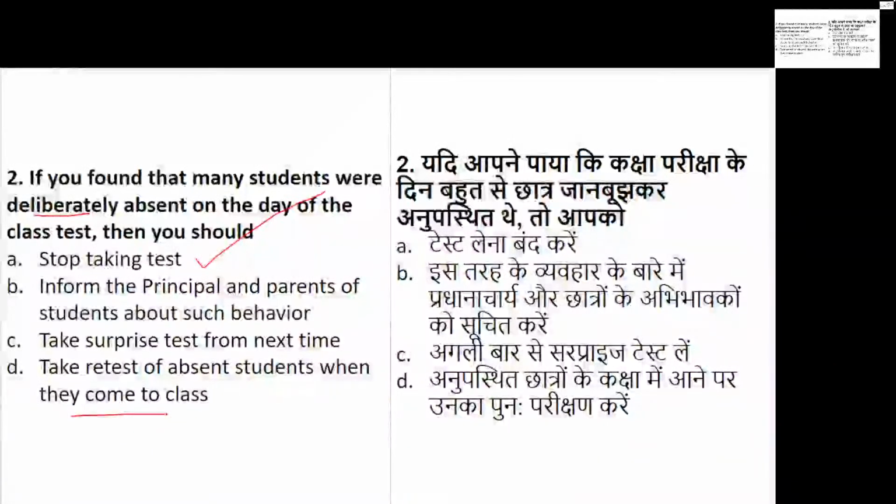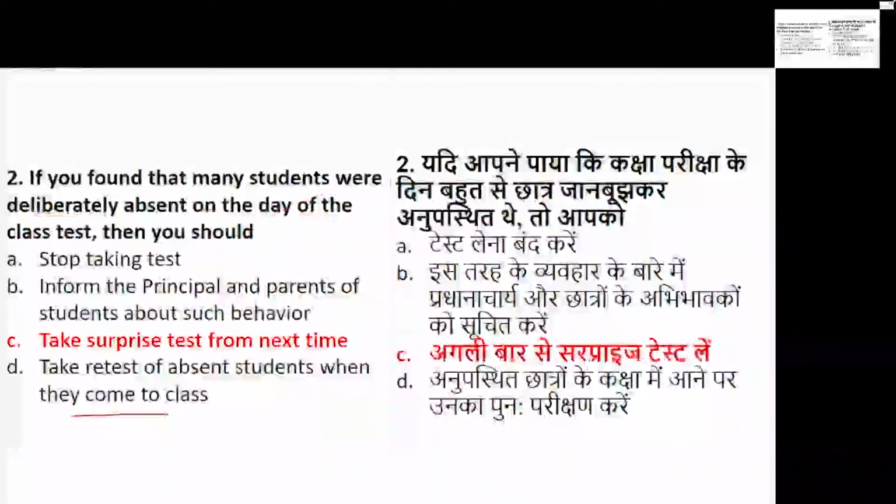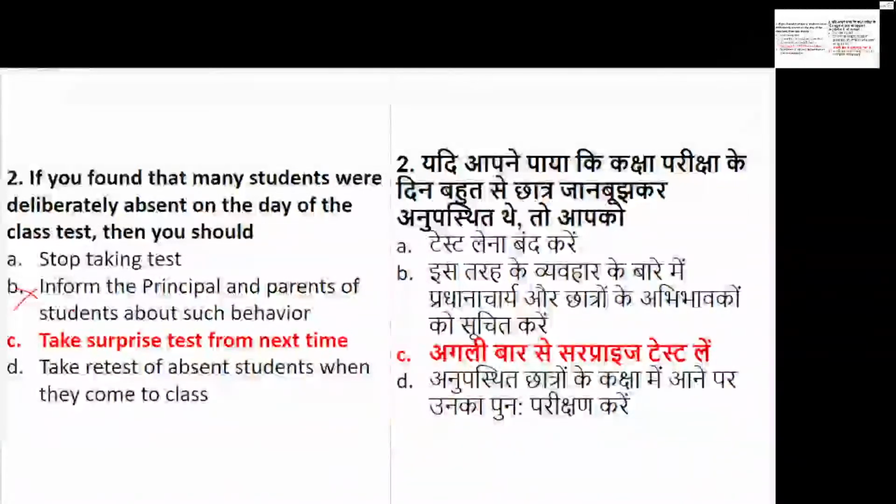Options you have given but the question is not given. So let's see. In such a case, if you found that the students were deliberately absent on the day of the test, see, Tapan, it is not basically informing the principal. All those who are saying informing the principal, that will show your incapability as a teacher, and it should not be reflected to the students that you can't take a decision or a stand.